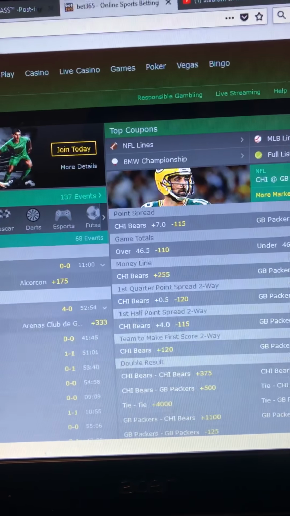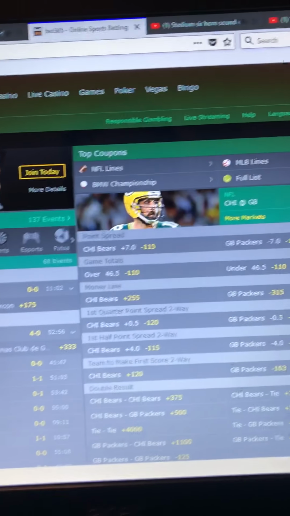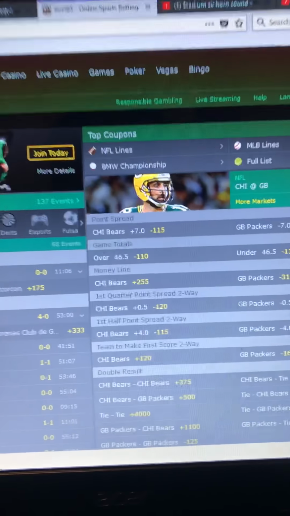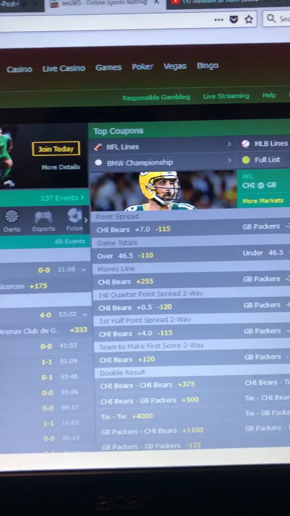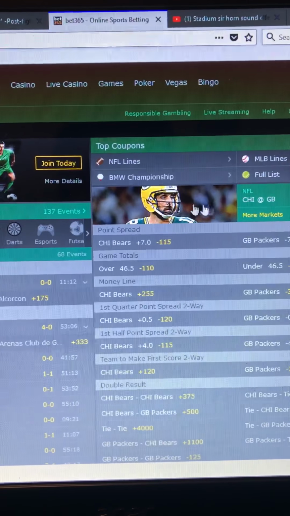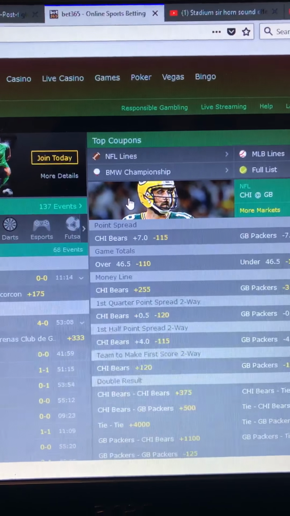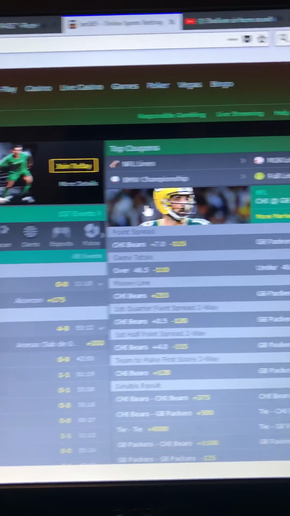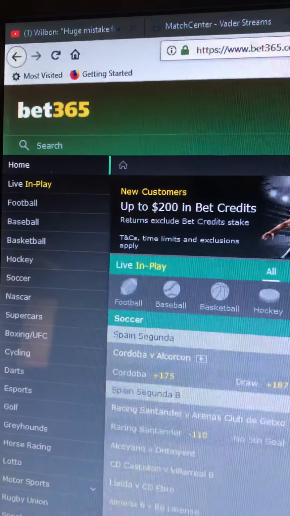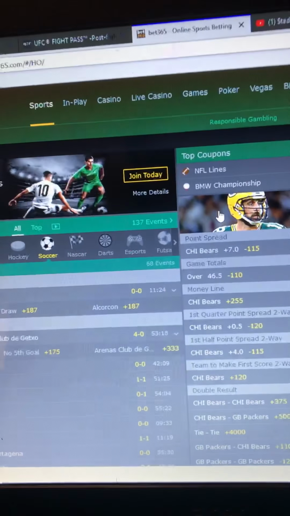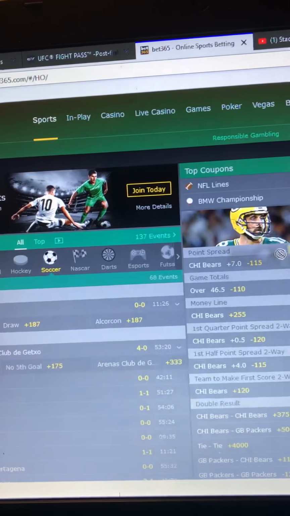For example, it's Friday, game's on Sunday. You bet on the Packers to beat the Bears. Do not do that. Do not bet on a game days before it's gonna happen, because maybe come Sunday, they announce Aaron Rodgers isn't playing. Shit, Packers probably aren't gonna win. If you bet with Bet365, you can edit your bet, you can cancel your bet. It's really the way to go when you're just starting out.